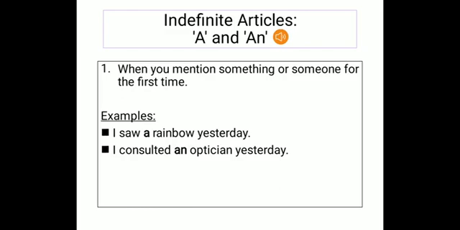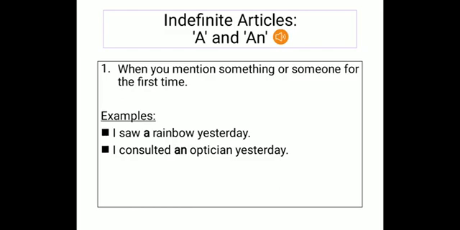For example, I saw a rainbow yesterday. You are not familiar with a rainbow on a daily basis. You saw a rainbow for the first time, yesterday. So you are going to use a for that.